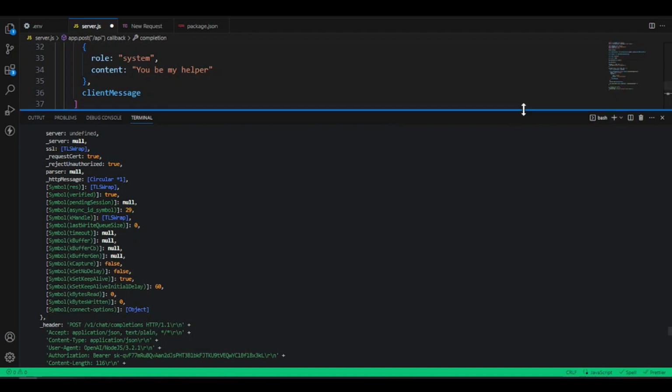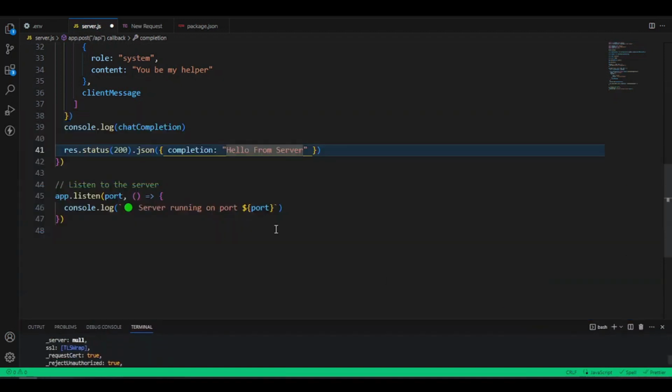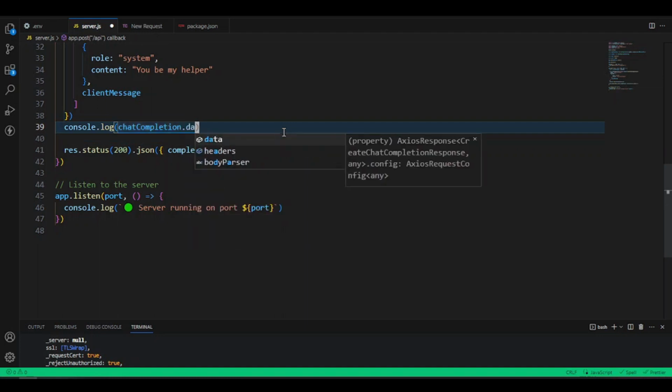Make we just come back down. Oh, sorry, make I put this down. And then what we want to do is say inside this our completion object, we want to apply this our chat completion where we just built. So we say chat completion dot data, and this go access the data object. But inside this data object, make we try console log, see what we get. So we go say data.